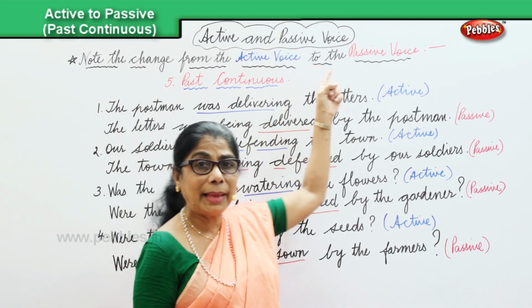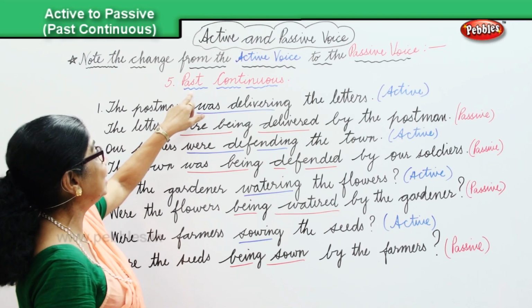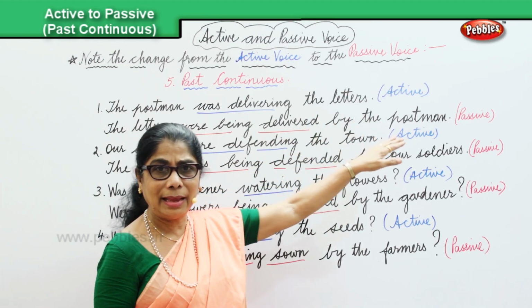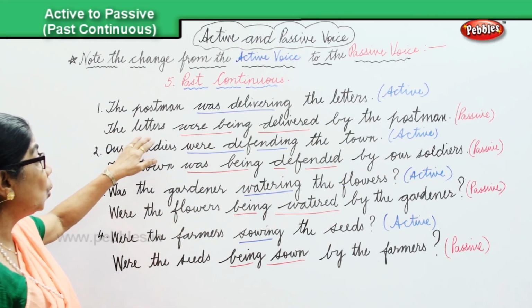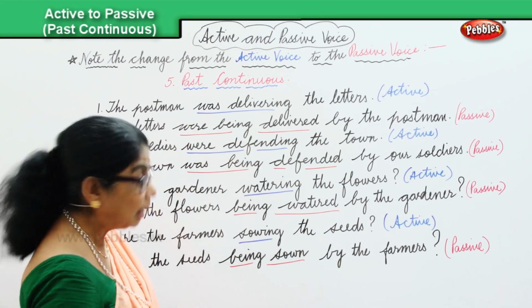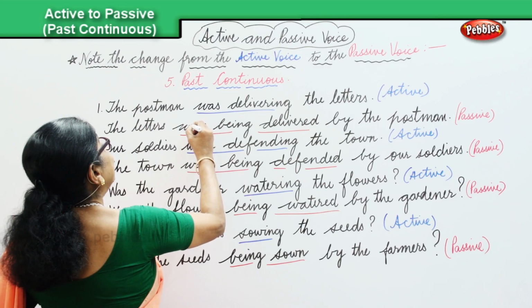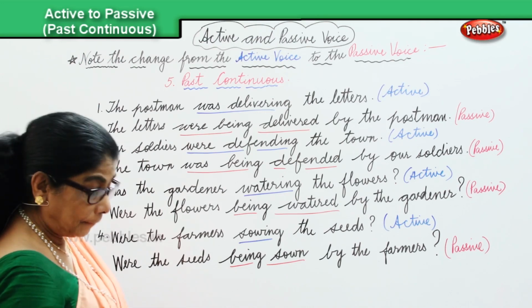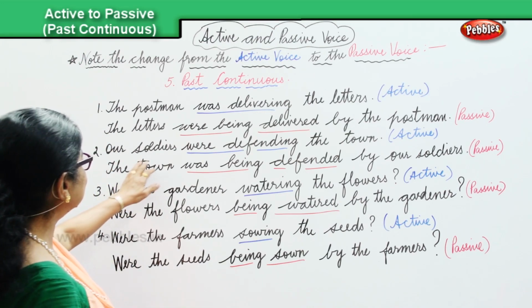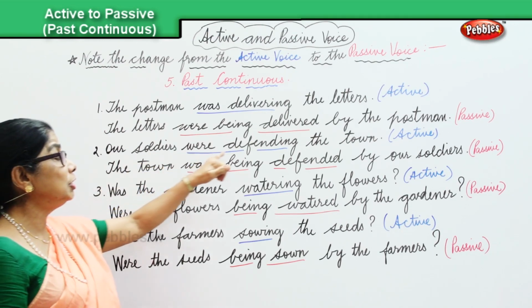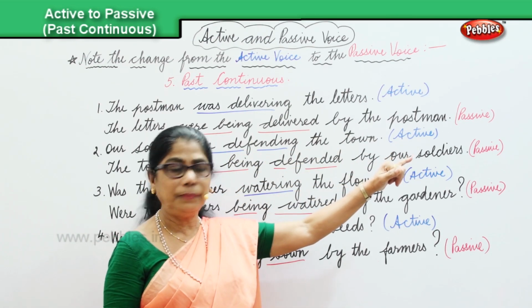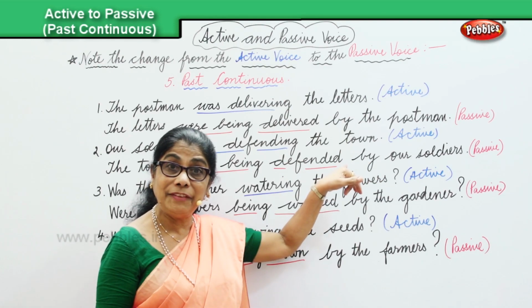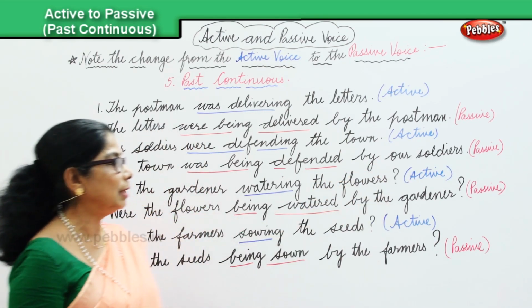Note the change from the active to the passive voice in the past continuous. The postman was delivering the letters, active. The letters were being delivered by the postman. That's the passive voice. In the past continuous, let's look at the second sentence. Our soldiers were defending the town. Active. In the passive, the town was being defended by our soldiers. Passive.